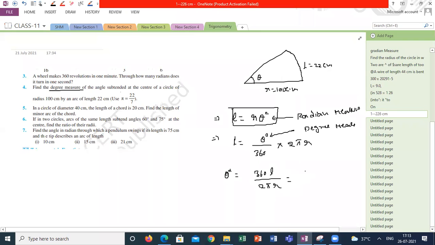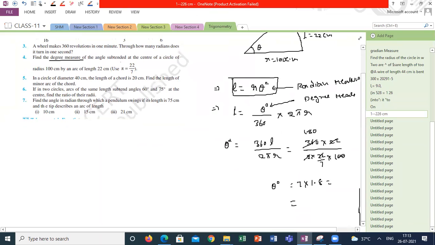So 360 into length 22, over 2 into 22 by 7 into 100. What is the theta in degrees, guys? How much are you getting? 7 into 1.8. How many degrees?